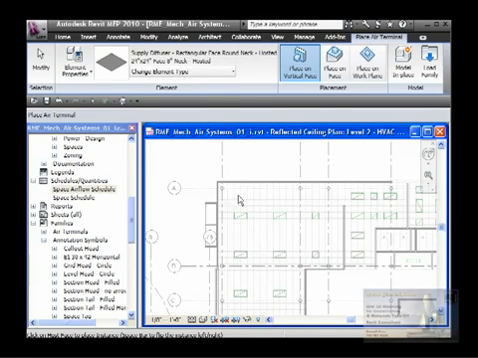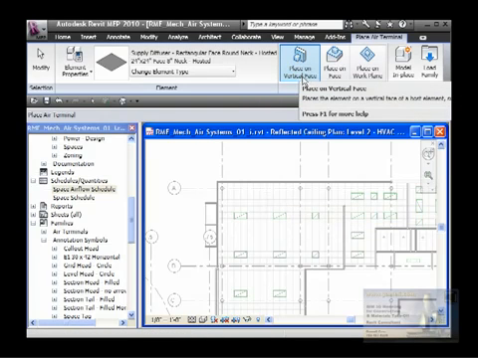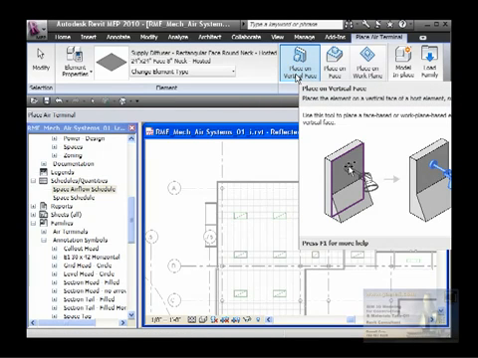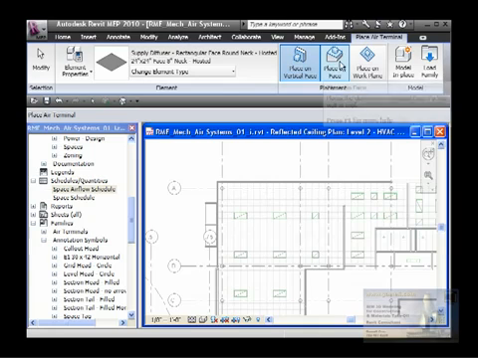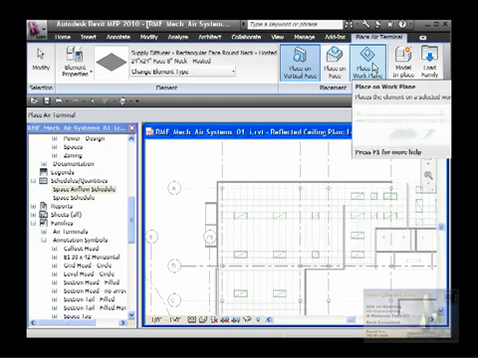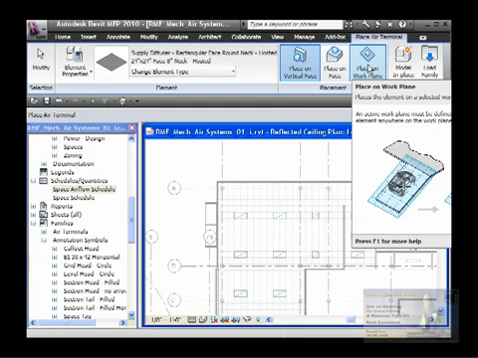When I already have it right here, it says place on a vertical face. I don't want it on a vertical face. Place on a face or place on a work plane. If I choose a work plane, it will put it straight on the floor in the level, which in this case, if I'm in floor level 1, it will put it on the floor at level 0. If it's level 2, whatever is the elevation of that.